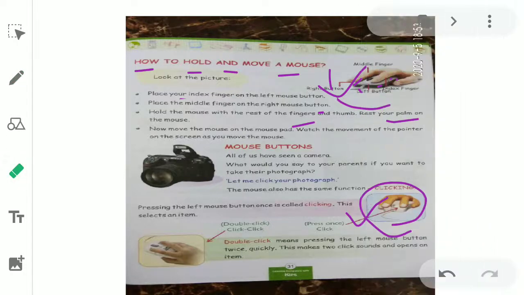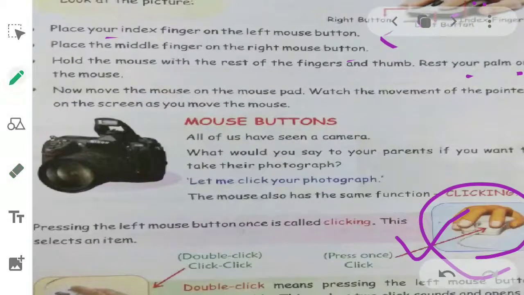Now what happens next? After holding the mouse properly with your fingers and with your palm, now move the mouse on the mouse pad. Watch the movement of the pointer on the screen as you move the mouse. The first thing is that if you move the mouse, you will see that the pointer also moves.